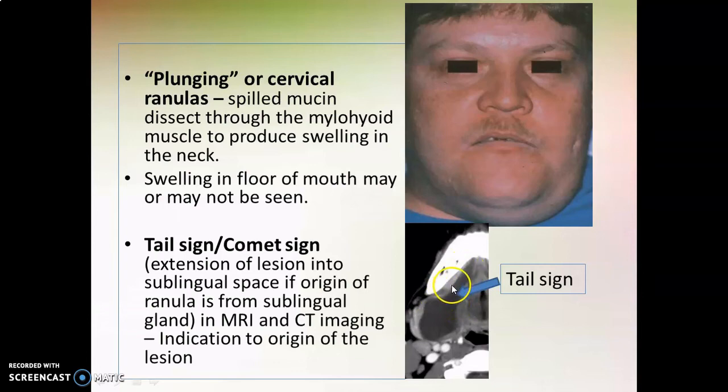This is actually originating from the sublingual space, but since it dissects through the mylohyoid muscle, the mucin or the lesion extends to the submandibular space as well. When the lesion originating from the sublingual space extends to the submandibular space like this, the spilled mucin within the sublingual space appears like a tail-like extension, which is termed the tail sign.